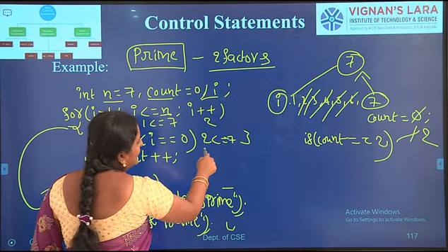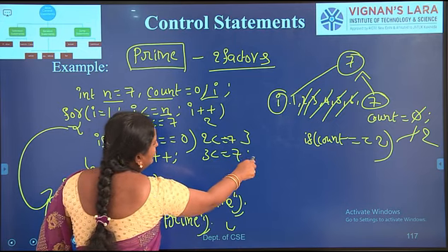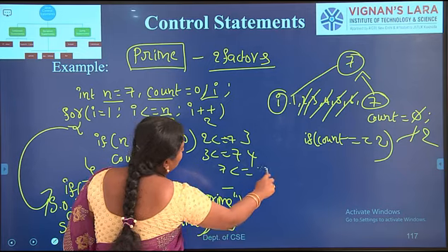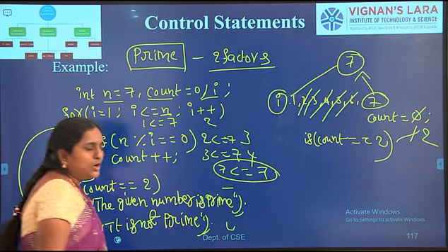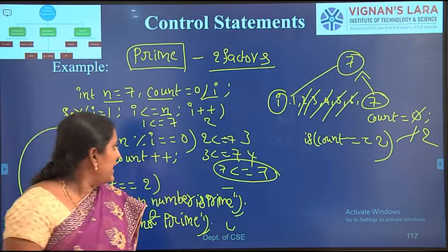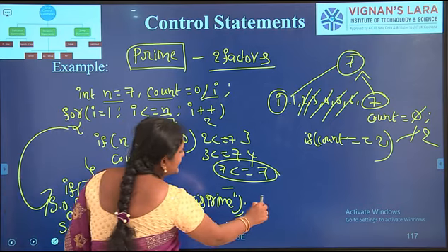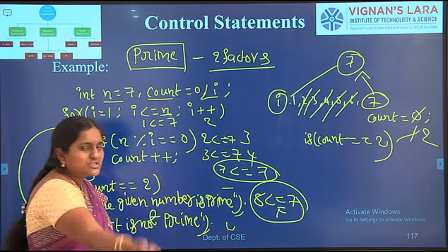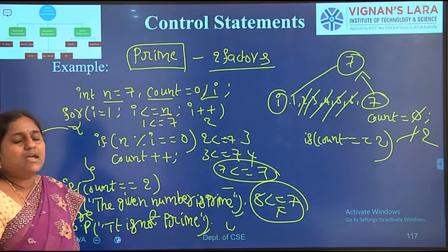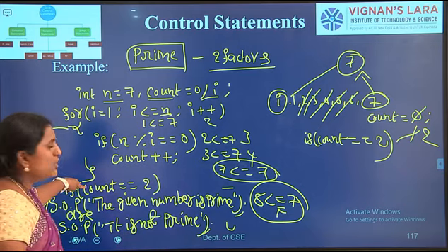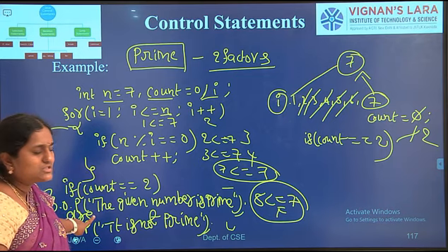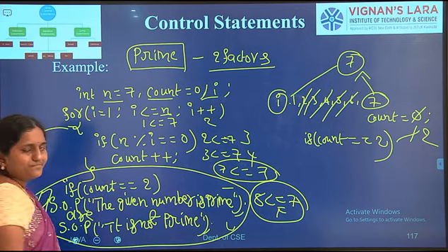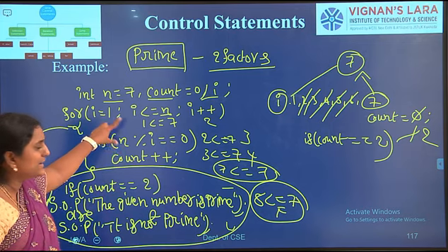Next i is 3, again 3 is less than or equal to 7, then i is 4, and so on up to 7 less than or equal to 7, so the loop iterates. Whenever the condition reaches 8 less than or equal to 7, it is false. Control switches to the statements after the for loop, and those statements are executed. In this way we iterate the for loop.